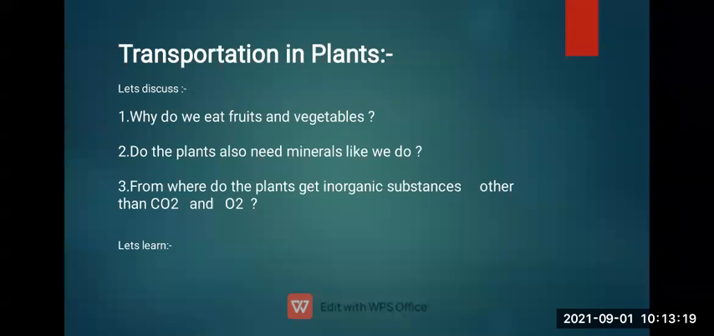Now the next question is there. From where do plants get inorganic substances other than CO2 and O2? Carbon dioxide and oxygen, we know that. Then from where are these inorganic substances, like other minerals, obtained? They get these minerals from the soil itself. Let us learn.